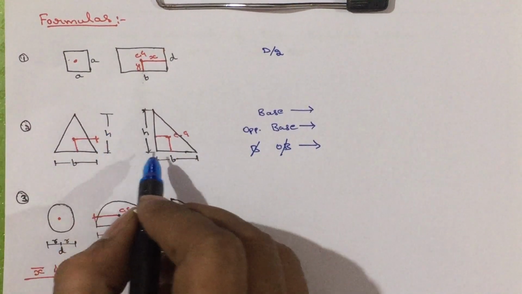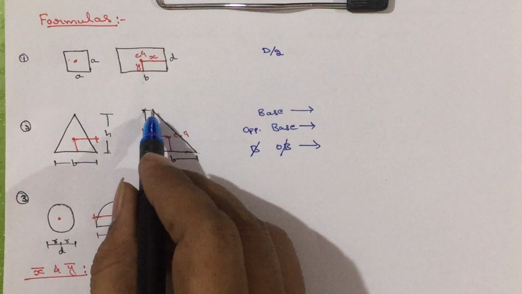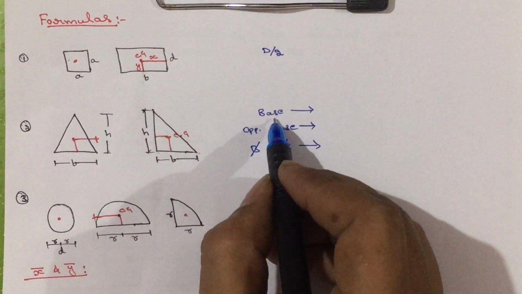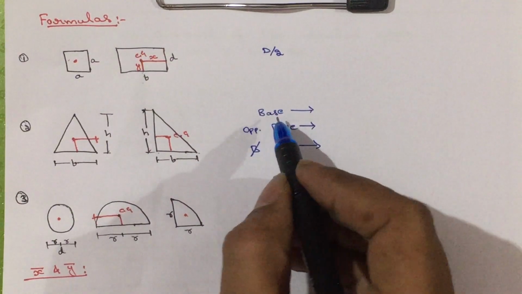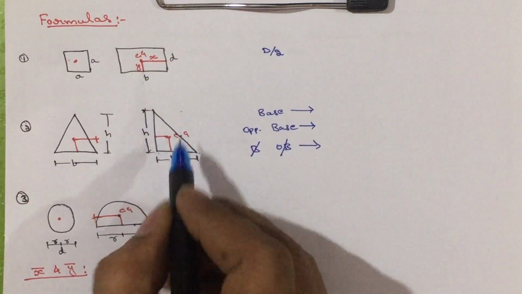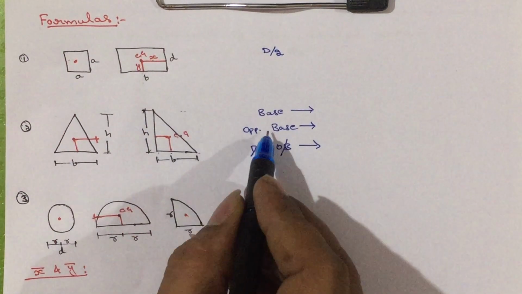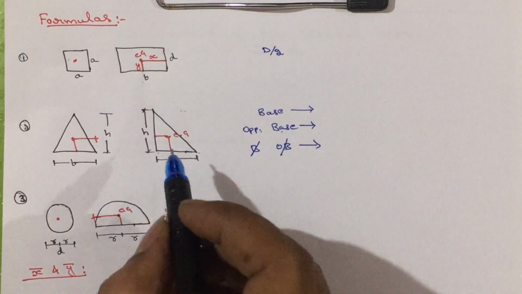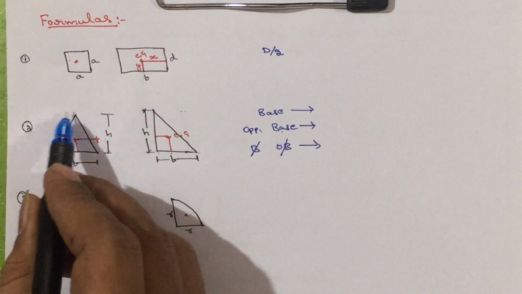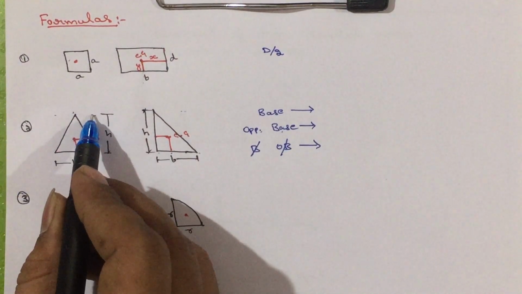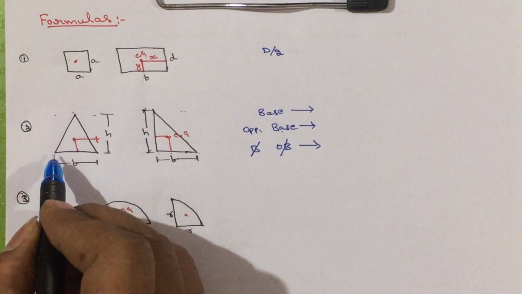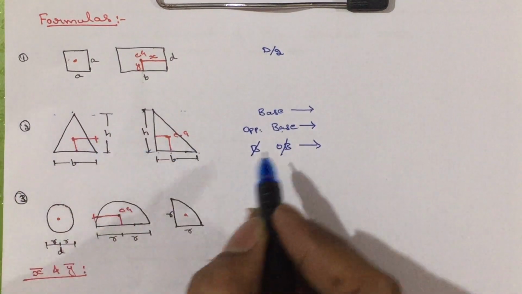In any given figure, if the line is exactly horizontal or exactly vertical, I am going to call that one as base. Then the side opposite to the base, I am going to call that one as opposite to the base. Here this is the base side, and this is opposite to the base. But if I consider right side or left side, it is neither a base nor opposite to the base.